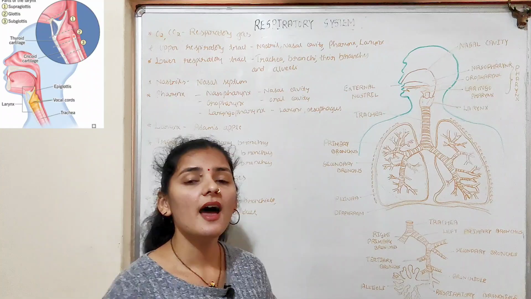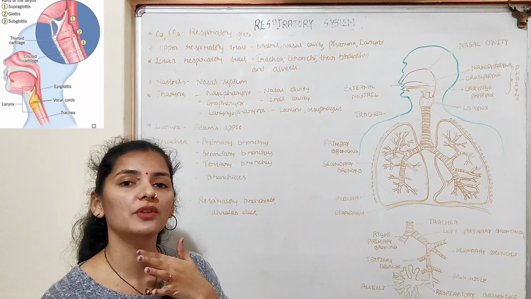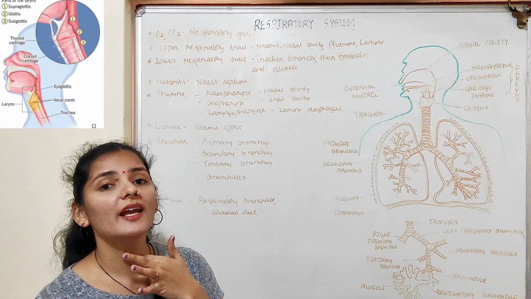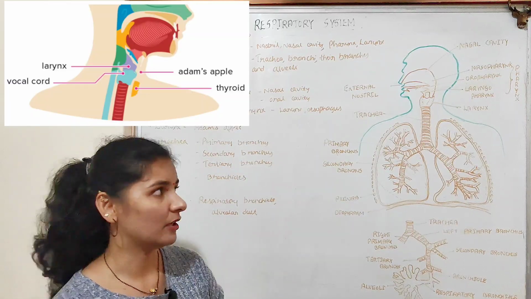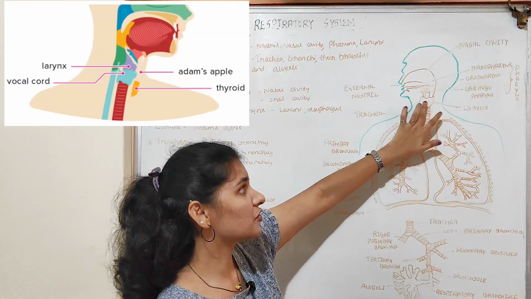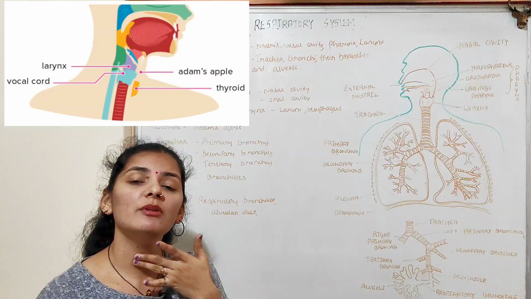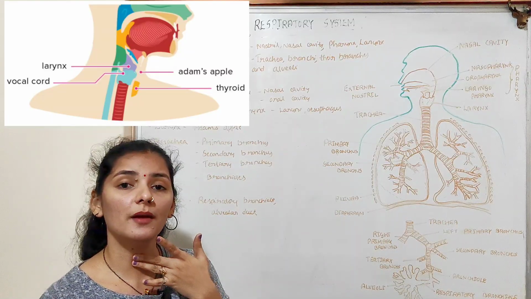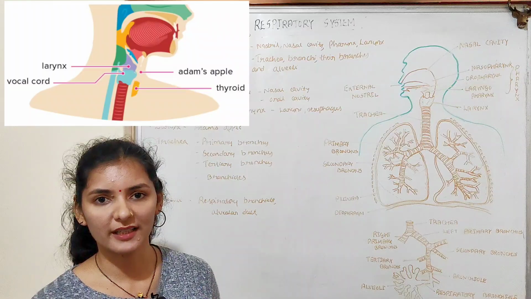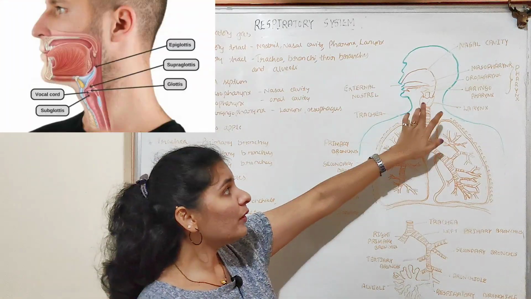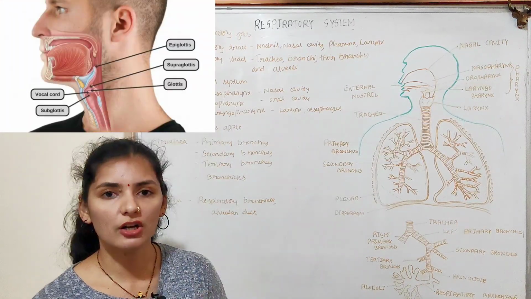This larynx has a projection in the front of the neck, which can be visualized from the front of the neck, and it is known as Adam's apple. So the front projection of the larynx which can be visualized from the front of the neck is known as Adam's apple, which is very prominent in men. The opening of the larynx is known as the glottis.